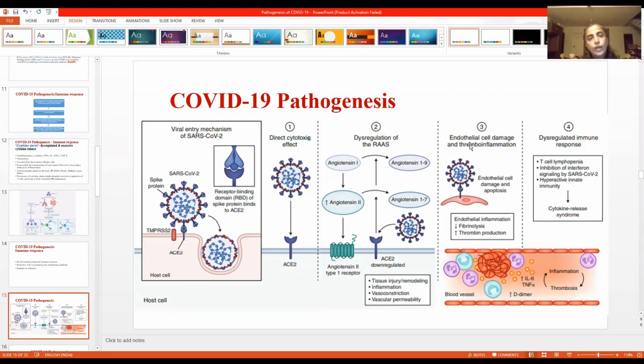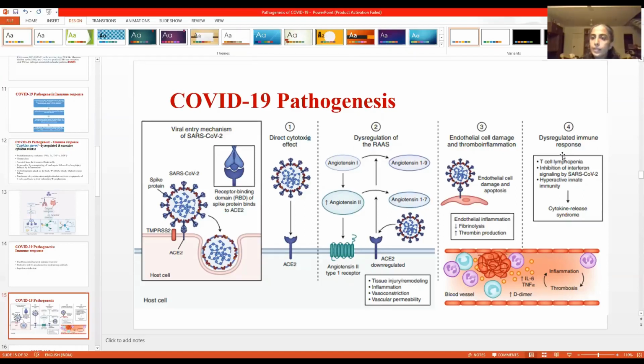Then I told you about another cell which can be infected and which has a lot of ACE2, which acts as a receptor: the endothelial cell. So there is endothelial cell damage and resulting endothelial inflammation, which is called endotheliitis, and there is damage and apoptosis of the endothelial cells, and that leads to a prothrombotic state.